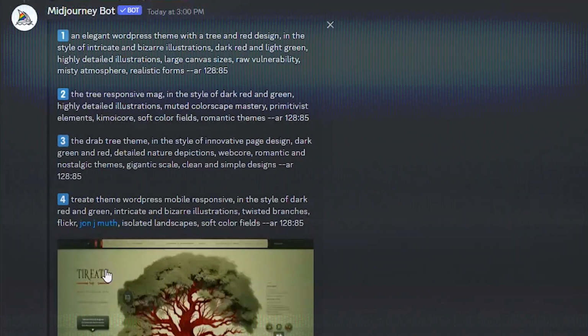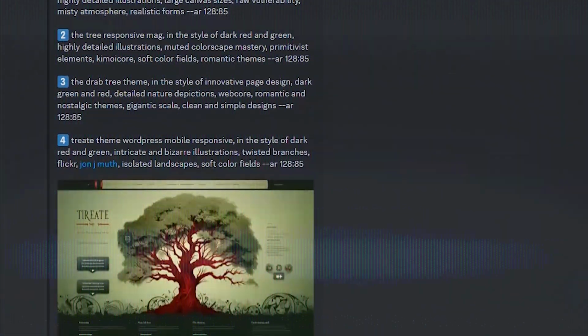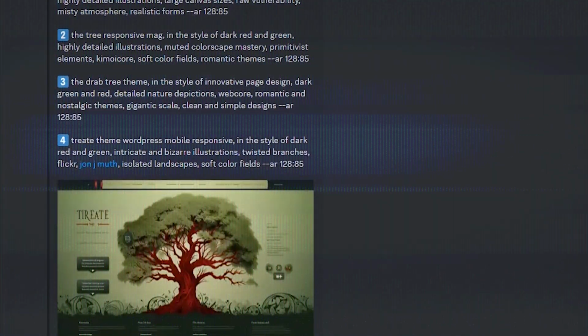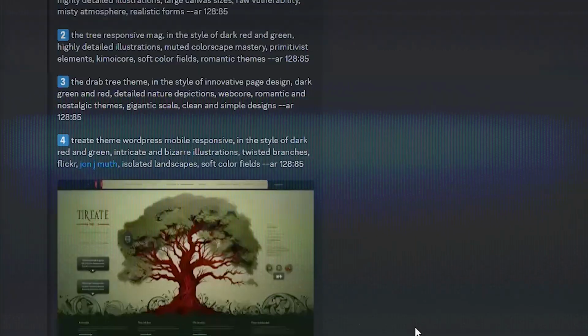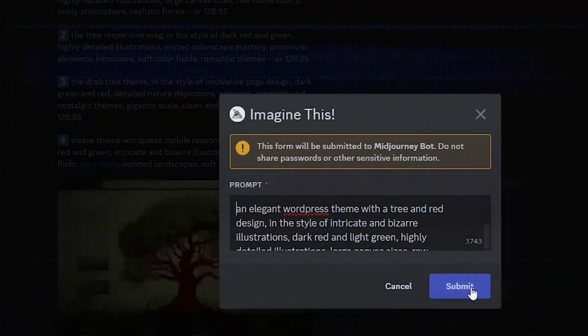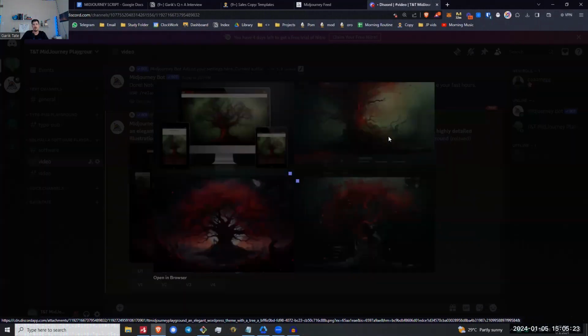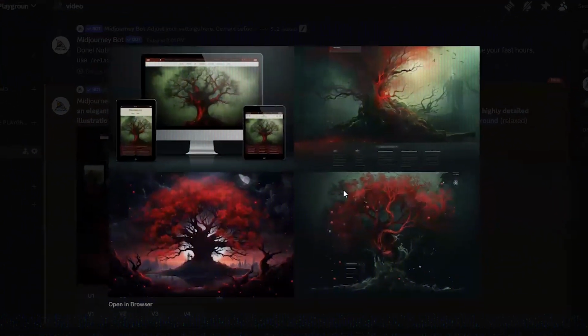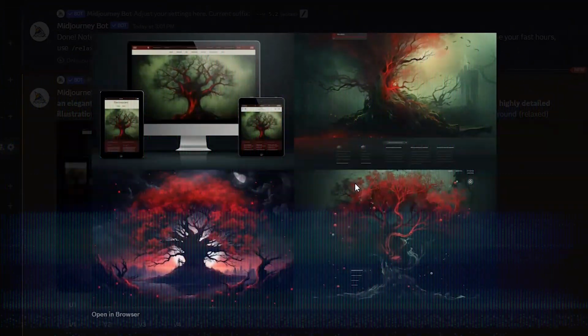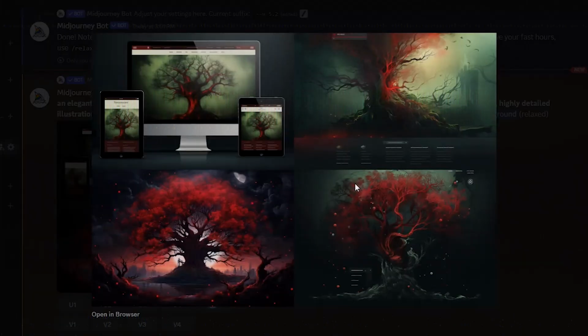What I like to do is mix and match these ideas in order to create my own prompts to get a similar aesthetic and a similar style. On top of that, you can just run it easily from here by pressing whichever prompt it is that you want. Let's say we go with prompt number 1. I'm just going to click submit. We're going to be talking about this feature in a moment. And here's what it looks like when it's done. You can see multiple styles, all similar but different because the prompt was different. So you can use this as an opportunity to create new ideas and new prompt suggestions in order to really get the design that you're going for.